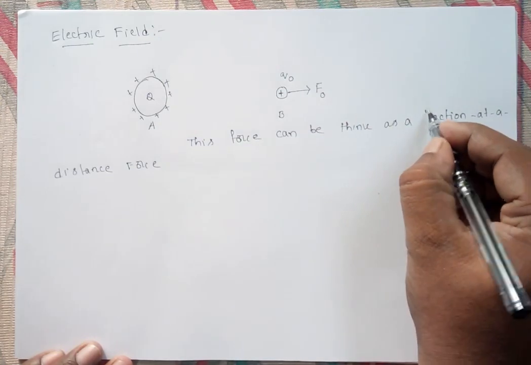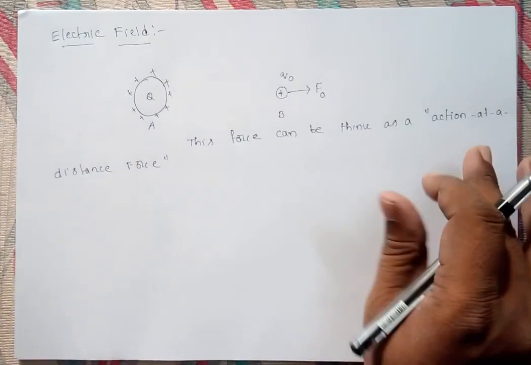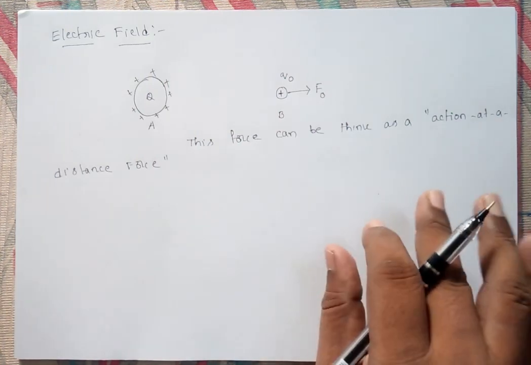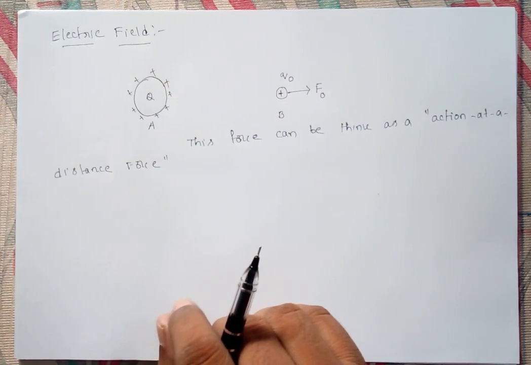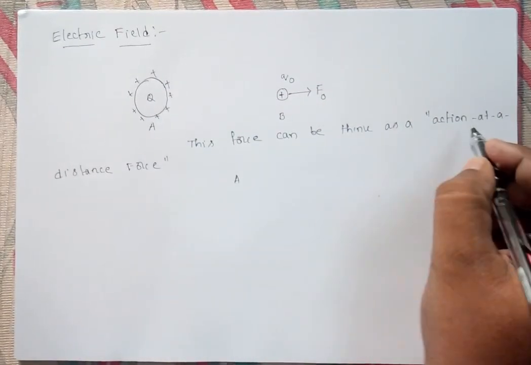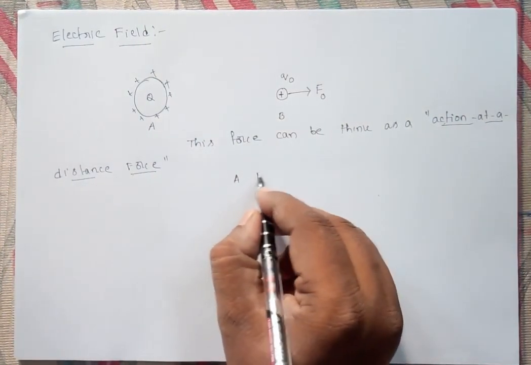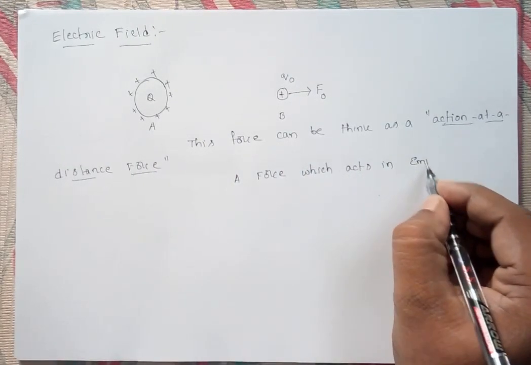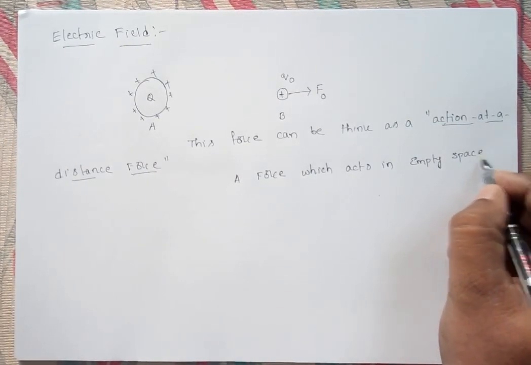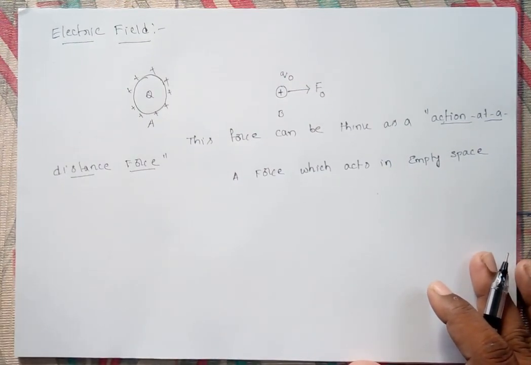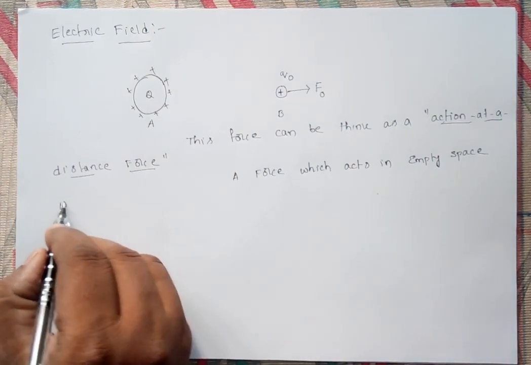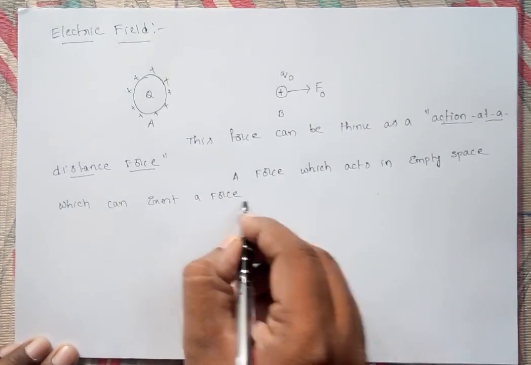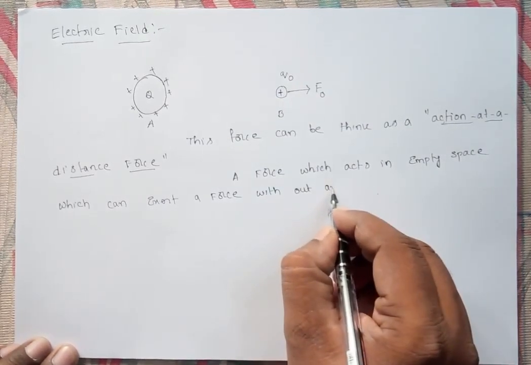Why are we calling this an action at a distance force? Action at a distance force means a force which acts in empty space, and without any physical contact one body can exert a force on the other one.